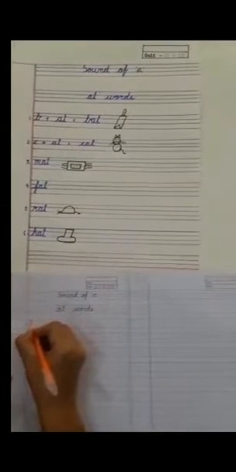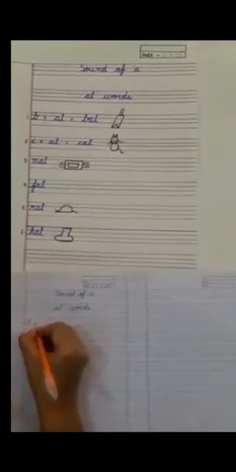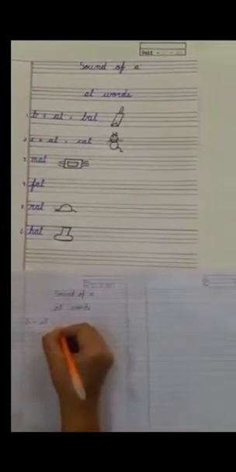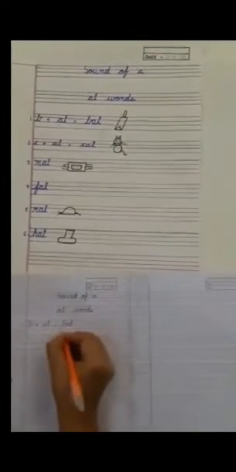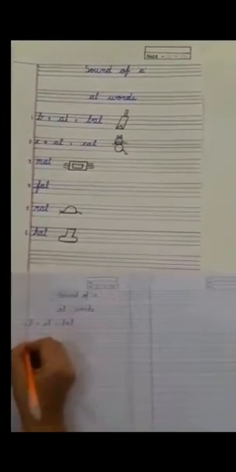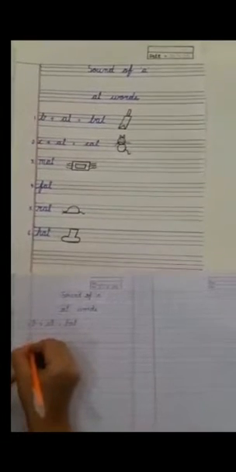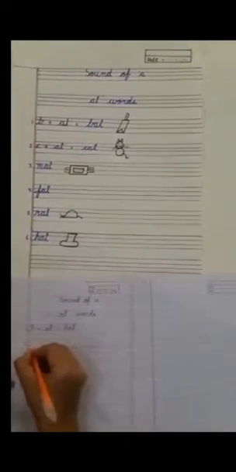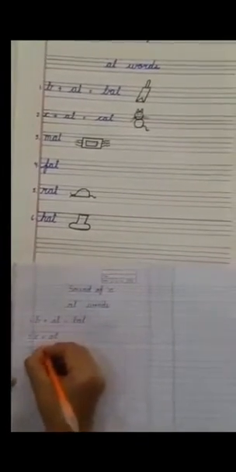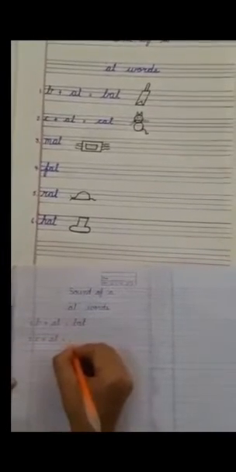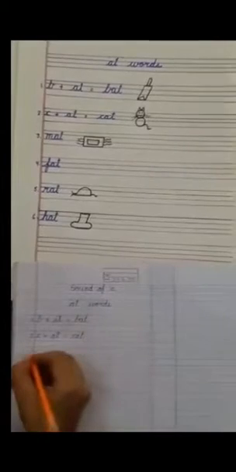Write B, small b, plus AT equal to BAT. Bat. Write 2 near the margin line. Small c plus AT equal to CAT. Cat.